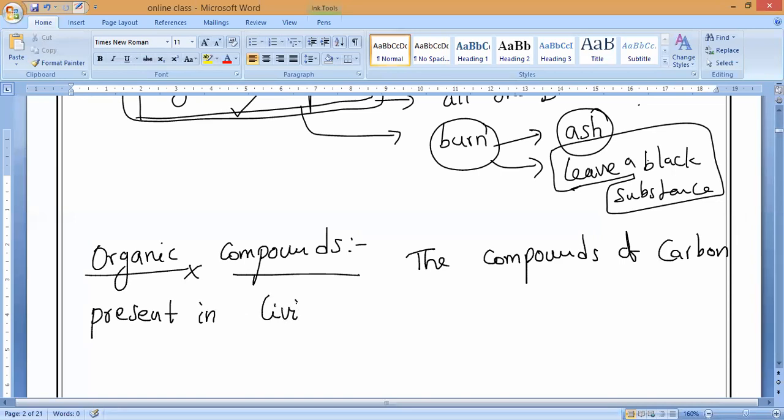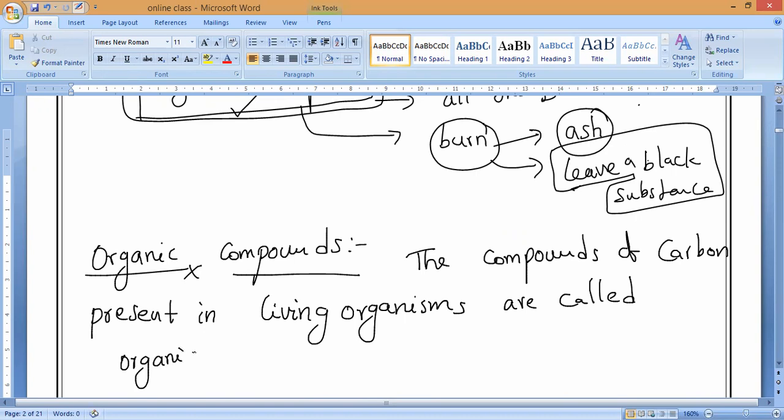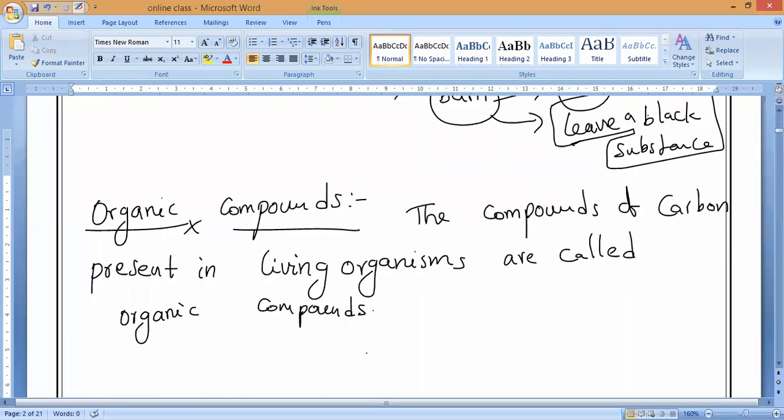What do you mean by living organisms? Plants and animals, all living things. Living organisms are called organic compounds.